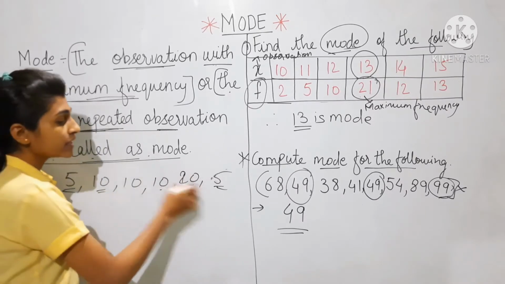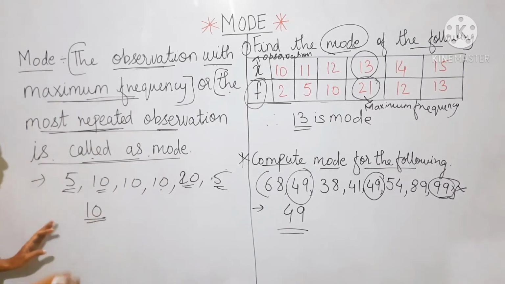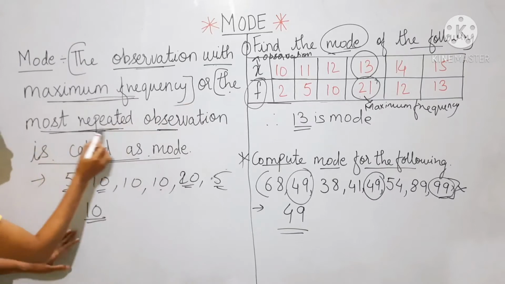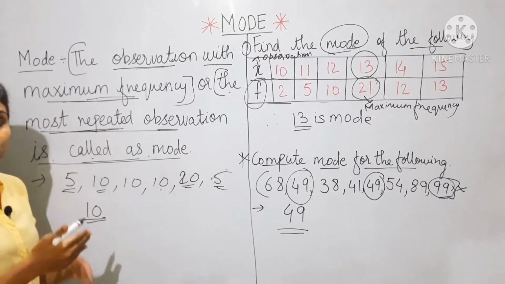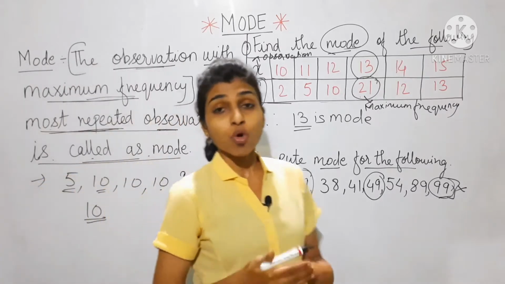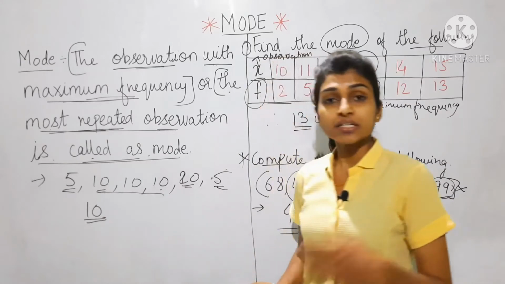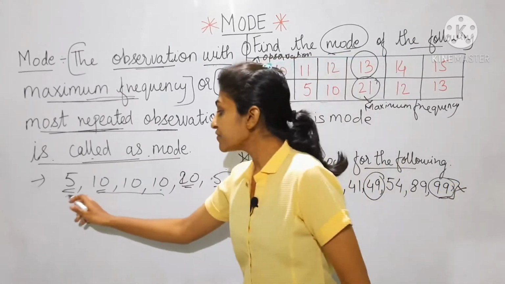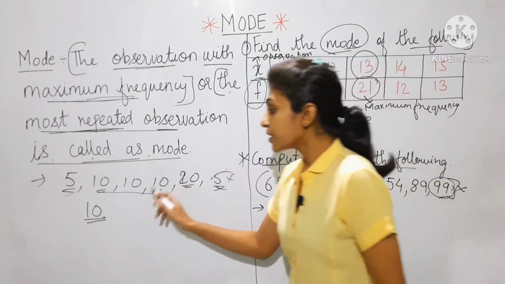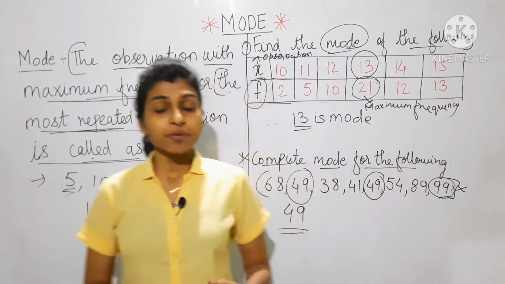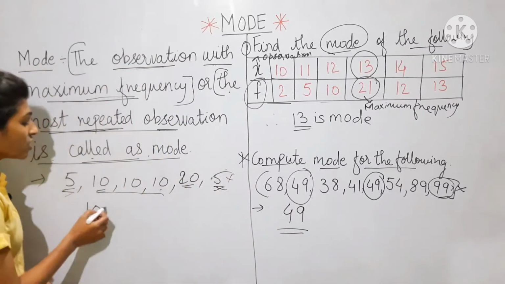Which will be the mode? Obviously 10 will be the mode, because it is the most repeated observation. 10 is repeating 3 times. Though 5 is repeating 2 times, 5 cannot be mode. The observation which is repeating most will be called mode.